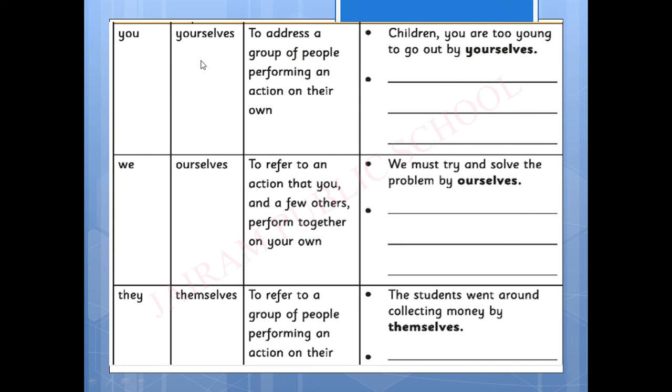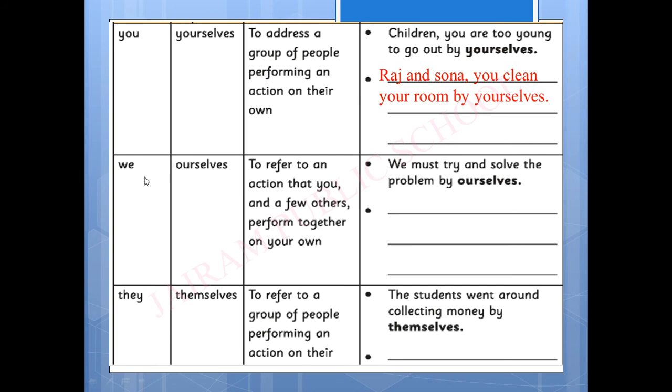Now, yourselves. These are in plural form, to address a group of people performing an action on their own. Children, you are too young to go out by yourselves. Likewise, you can create a sentence: Raj and Sona, you clean your room by yourselves.